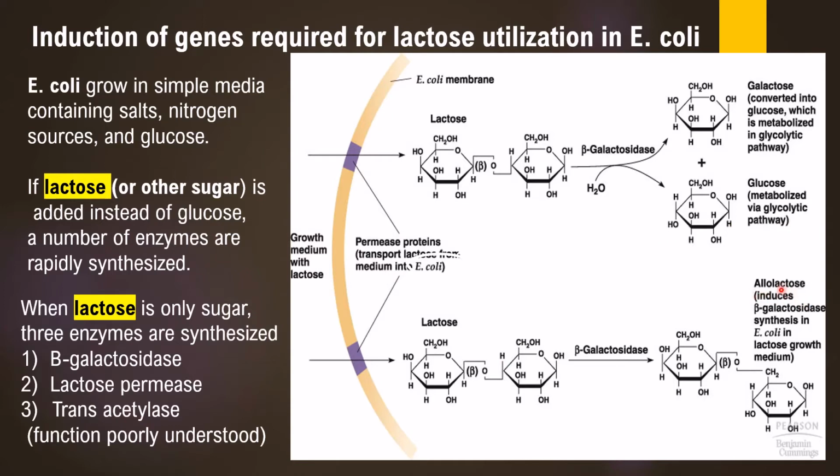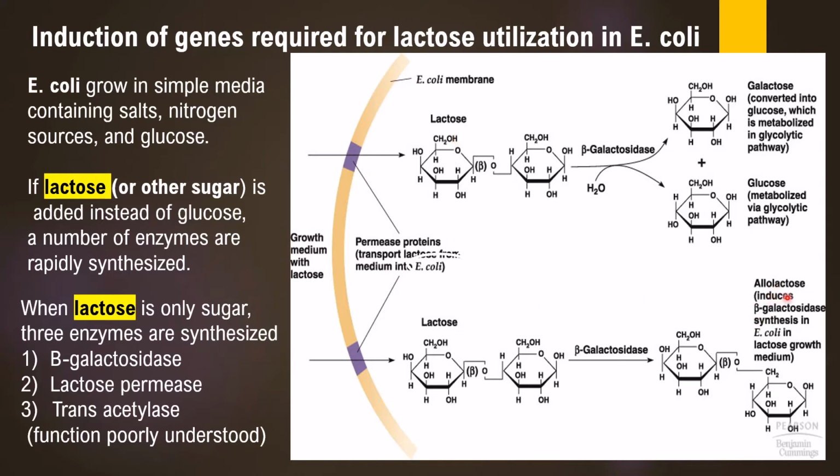Allolactose then induces the lac operon genes, resulting in production of beta-galactosidase inside the bacterial cell. So even though it appears that the presence of lactose is responsible for induction of lac operon genes, resulting in synthesis of beta-galactosidase and other enzymes, it is not the actual inducer. The actual inducer is allolactose.